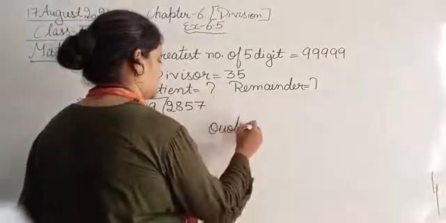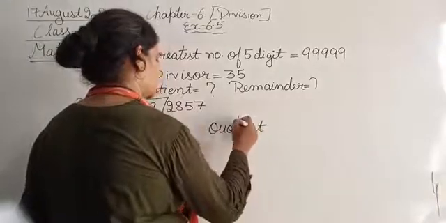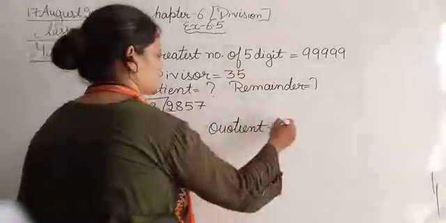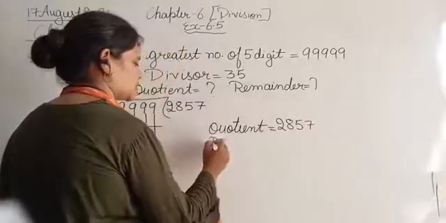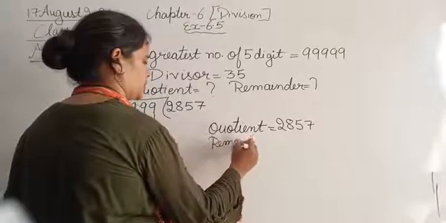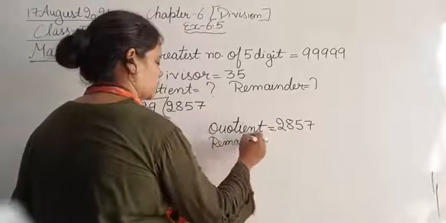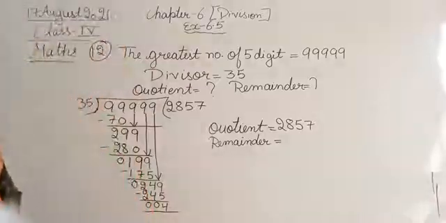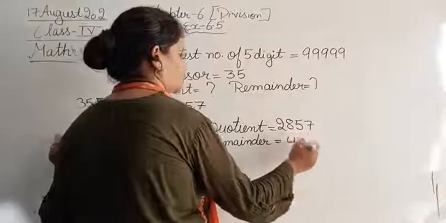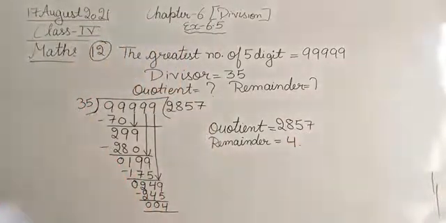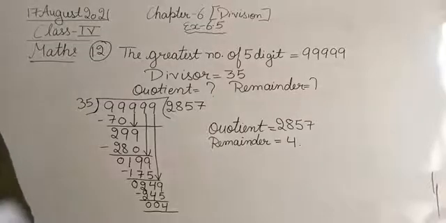The quotient is equal to 2,857, whereas the remainder is 4. So this is the quotient and the remainder, the solution of question number 12. You can pause your videos here and note it down in your notebooks.